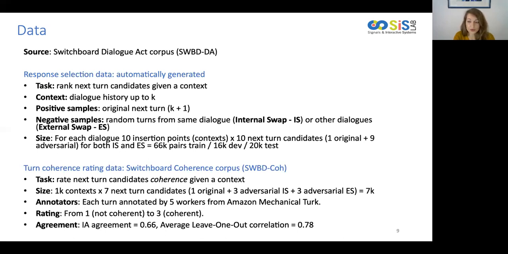The initial data was generated by selecting 1K contexts, each one paired with a pool of 7 candidates. Each turn was annotated by 5 workers using Amazon Mechanical Turk, with a rating scale between 1, not coherent, and 3, coherent. We obtained an inter-annotator agreement of 0.66 and an average leave-one-out correlation of 0.78.